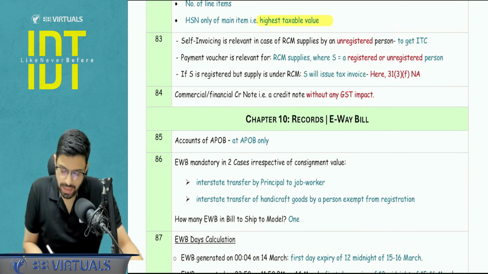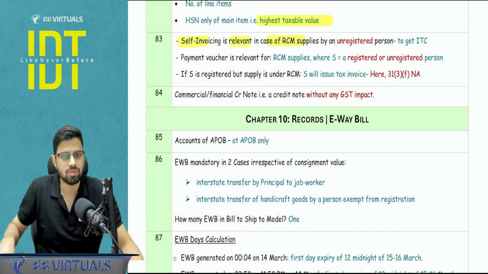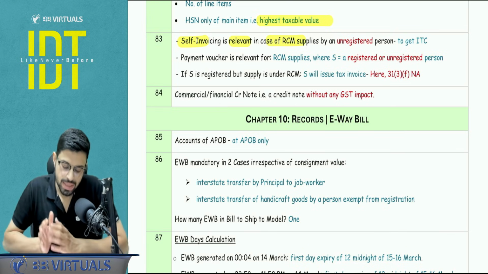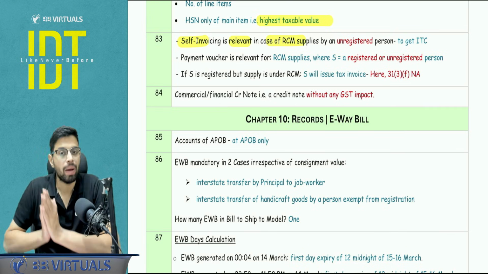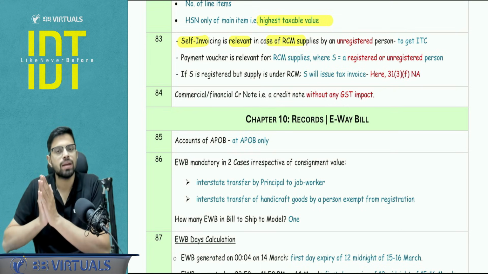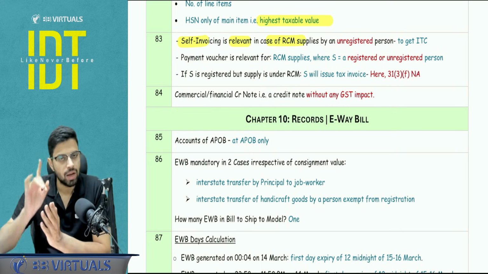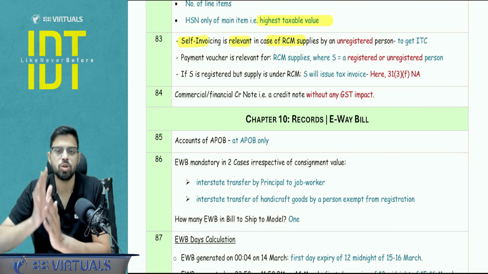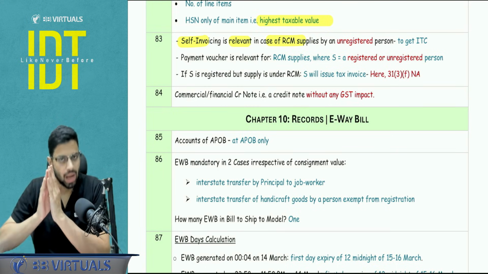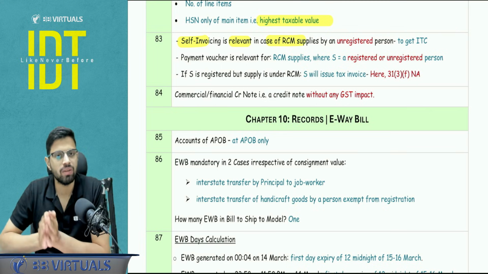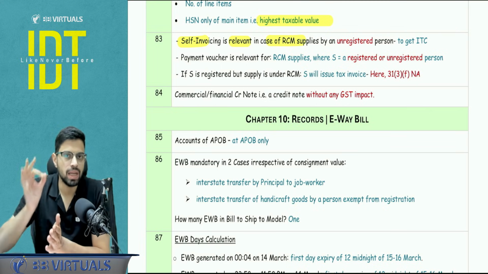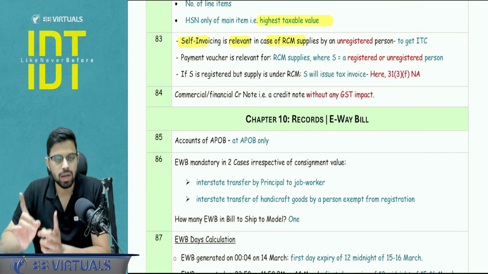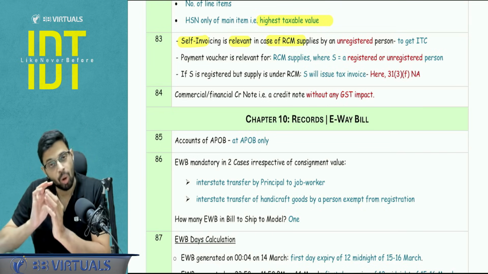Okay. Next, self-invoicing is relevant in case, now this is one of the very important points to be noted. Self-invoicing is relevant in case of RCM supplies by unregistered person, and this is for the recipient to get the ITC. Please make a note of it. If it is a RCM supply and the supplier is registered, he is going to issue the invoice, not me. Okay. In RCM, the self-invoicing 31(3)(f) is applicable only and only when the supplier is unregistered. Clear?